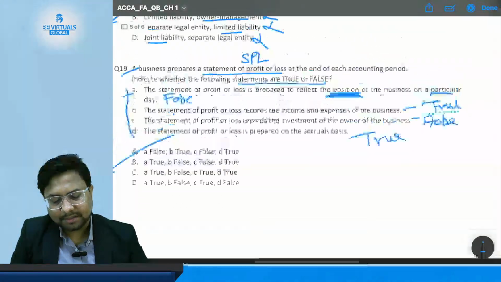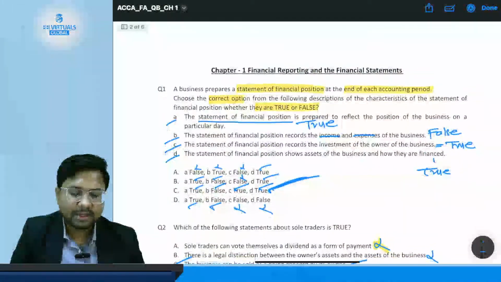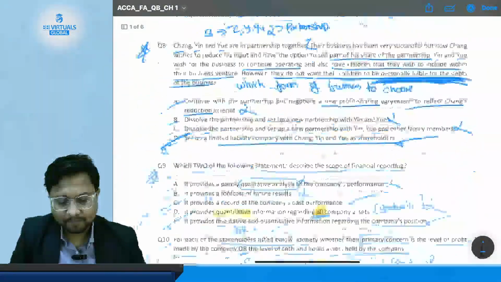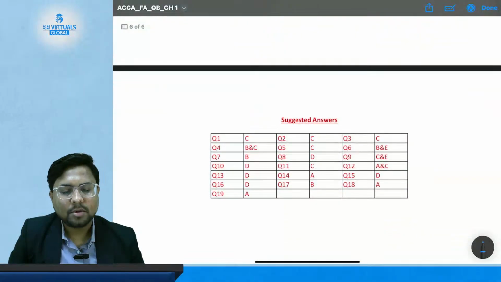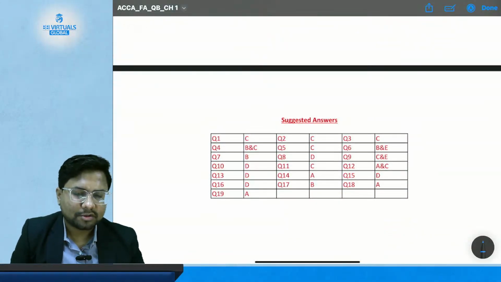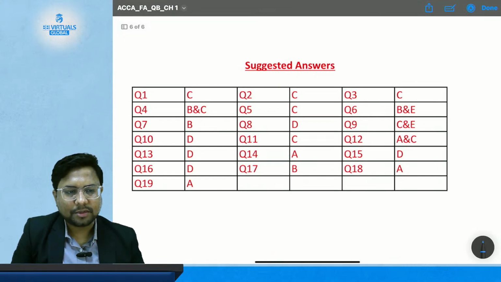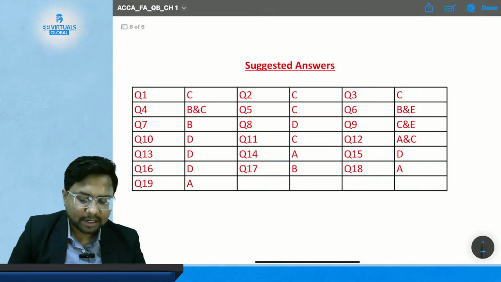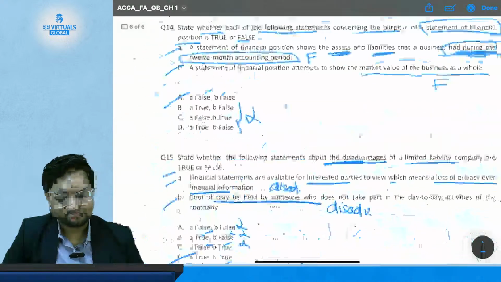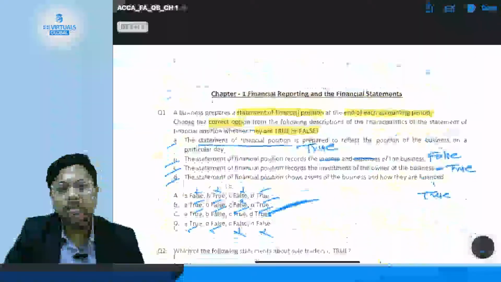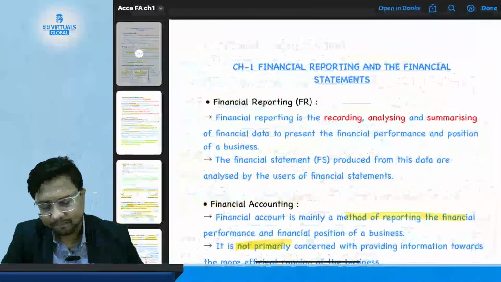So this is all the questions related to chapter number 1 of your ACCA financial accounting. If you have done these questions and have read all the notes that I have given you, you will be easily able to solve all such questions in your exam. At last, I have given you the suggested answers for all the 19 questions discussed above, so you can check them also. Okay, so we are done with the questions of this chapter.